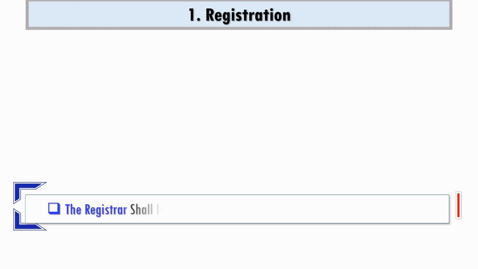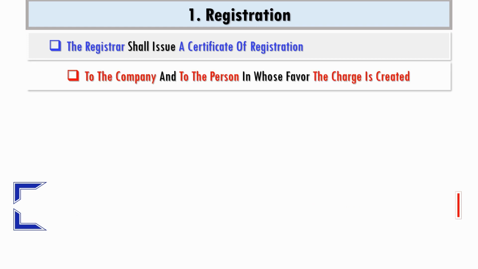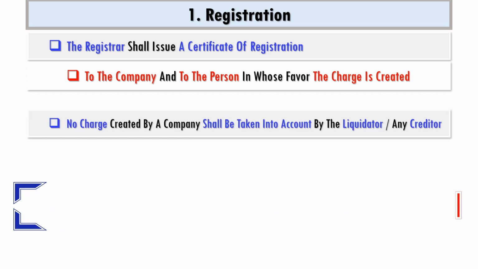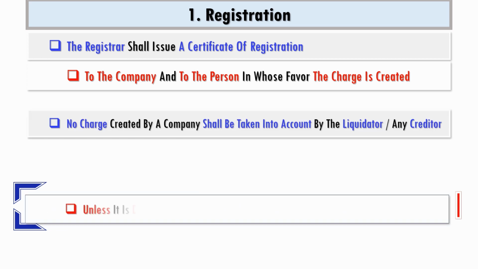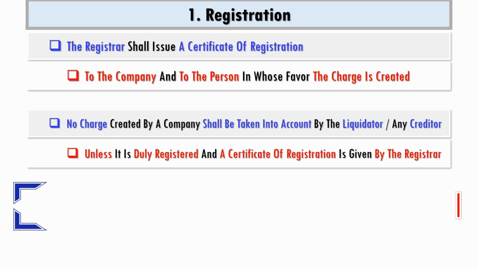On registration, the registrar shall issue a certificate of registration to the company and also to the person in whose favor the charge is created. The charge created by the company shall not be taken into account by the liquidator or any creditor unless it is duly registered and a certificate of registration is obtained from the registrar.